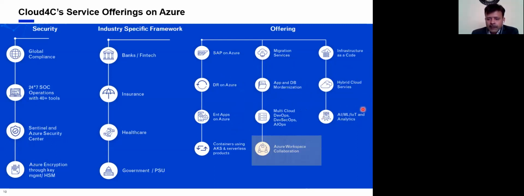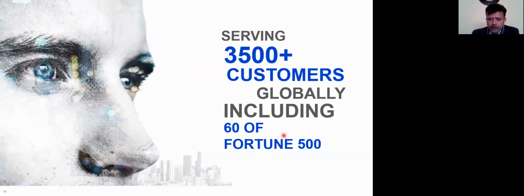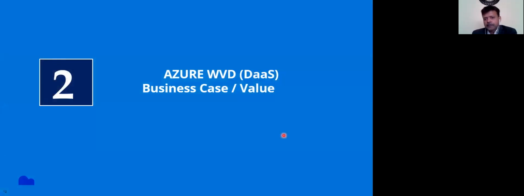So today in this session, we will cover Azure Workspace collaboration. Windows Virtual Desktop is part of these services on Azure. We are serving around 3,500 customers globally. From that, around 60 are Fortune 500 customers. In this second session, we will take on the Azure WVD business case. Why would a customer be interested in using Windows Virtual Desktop and what is the value of that?